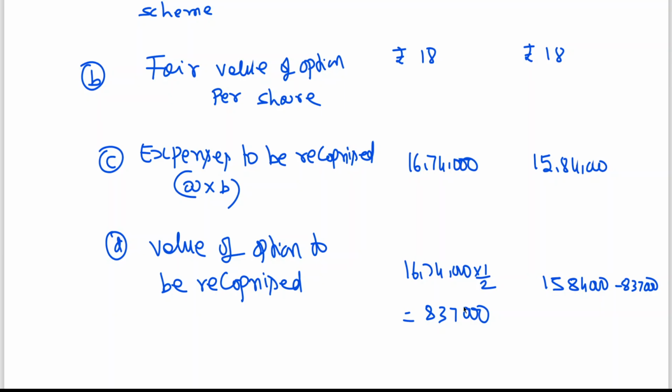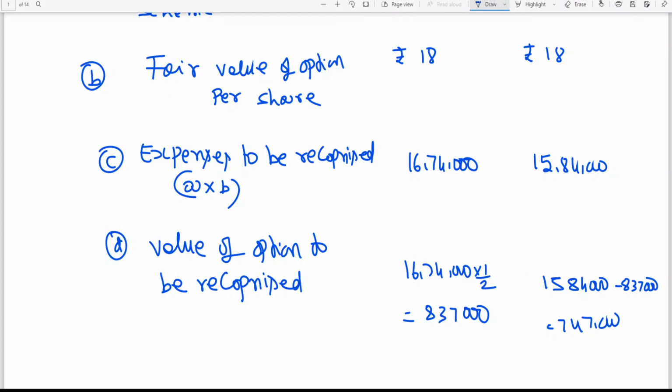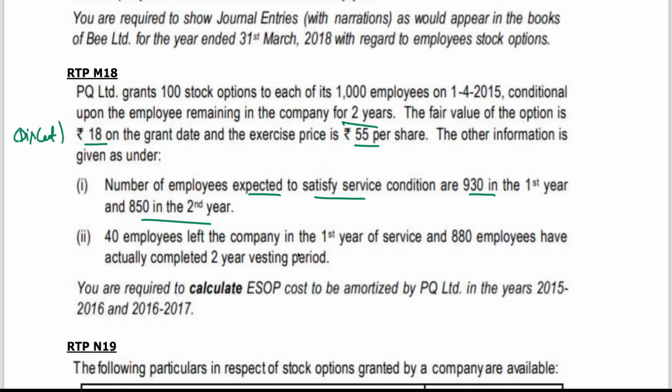So 15,84,000 minus 8,37,000 is going to be 7,47,000. It means the overall expense to be recognized at the end of the second year is that the final number of options that has been exercised is coming to 15,84,000, because you can see that 40 employees left the company in the first year of service and 880 employees have actually completed the 2 years vesting period.